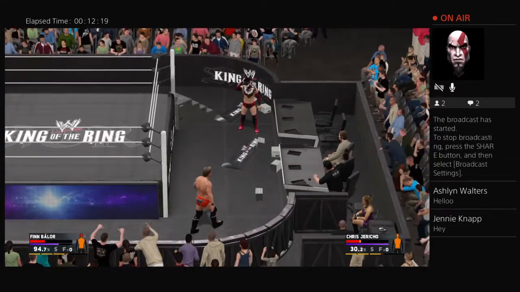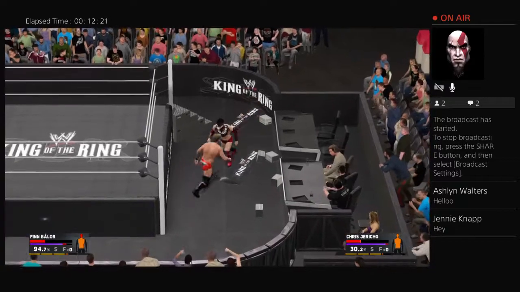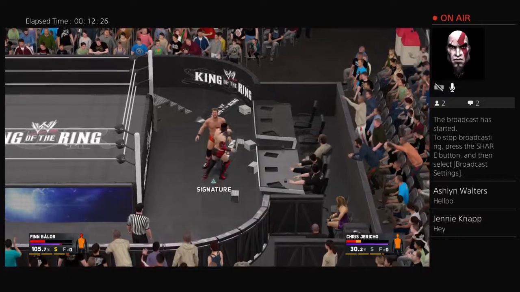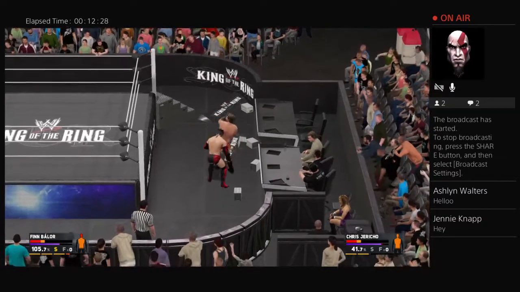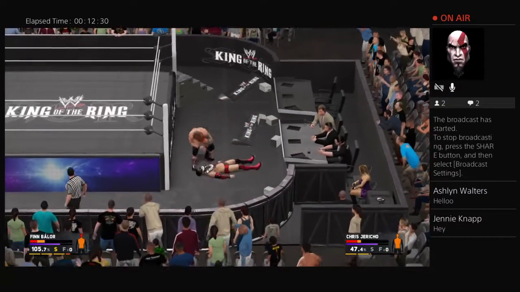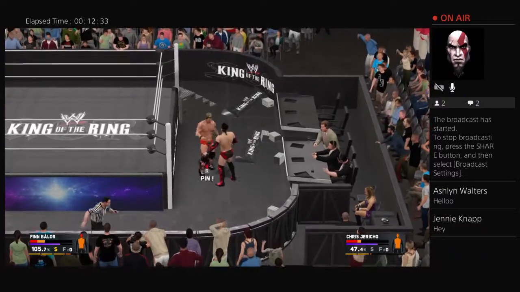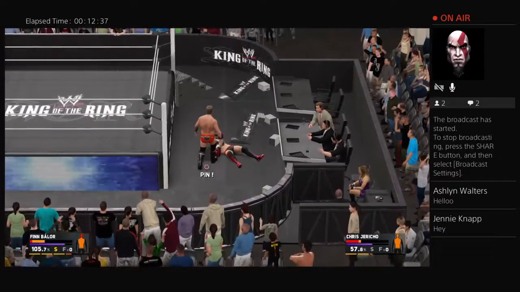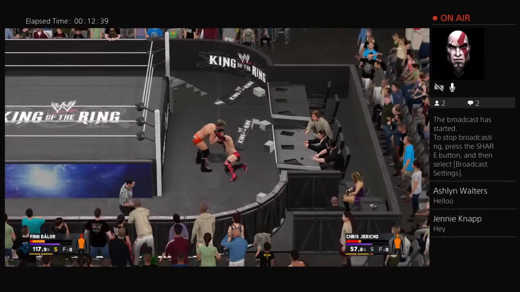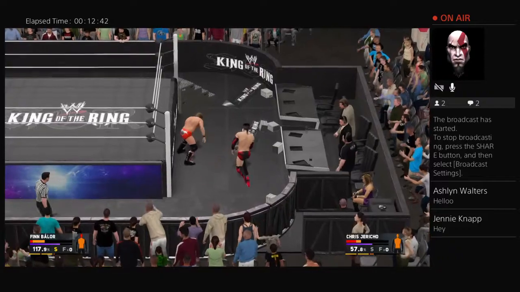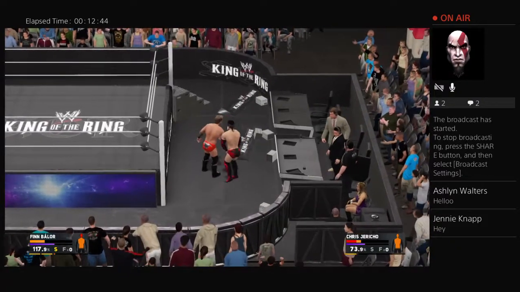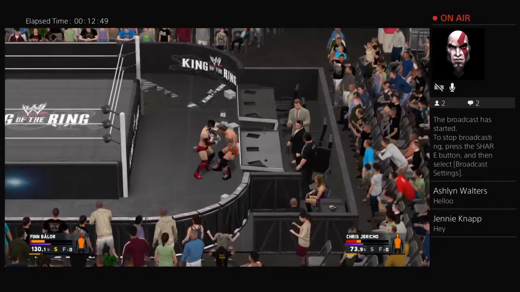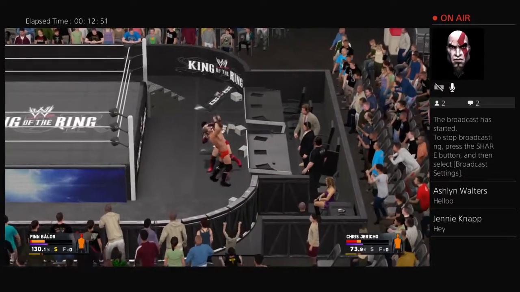And now Balor and Jericho back to a vertical base, and now, oh, a nice forearm right to the face of Jericho. Oh boy, this is real bad news. Now Jericho able to counter whatever Balor had in mind, delivering the discus forearm onto Finn. And now, oh boy, Balor about to go down with a DDT. Now this is Jericho's chance to get the better of Finn Balor. Balor with the jawbreaker, and now Jericho hitting the knee right there as Balor tosses Jericho into the announcement table. And now, oh boy, look at this.